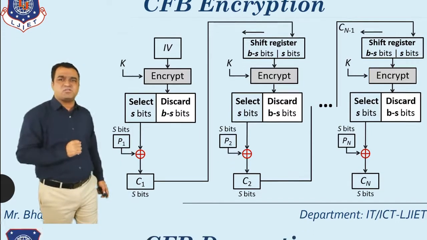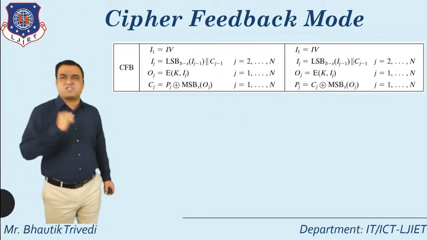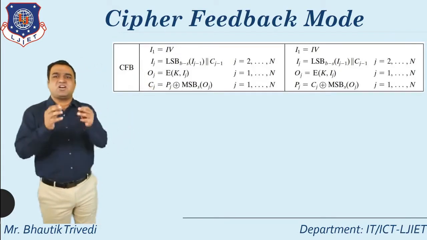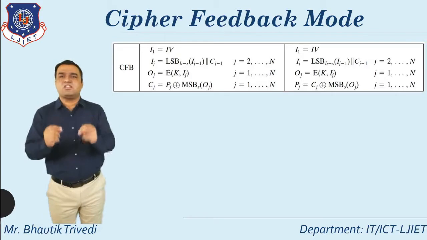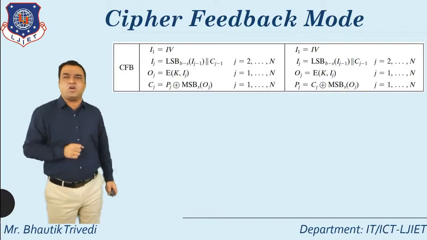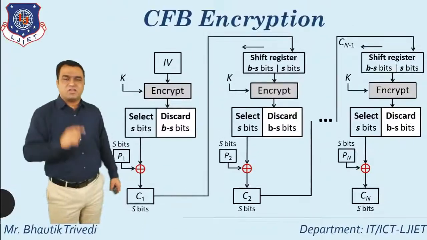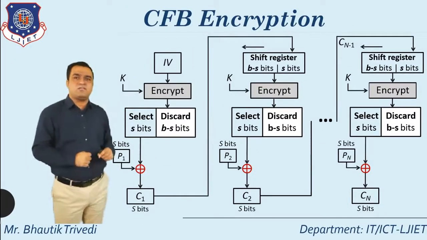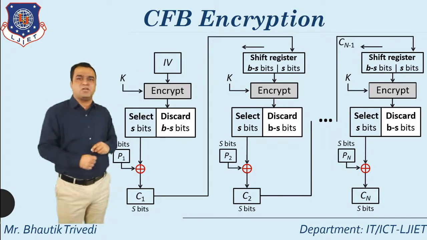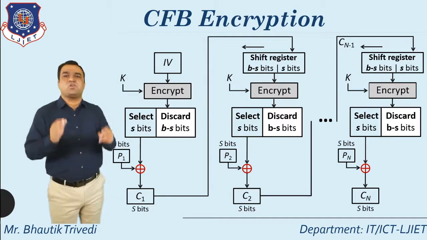How is the calculation done? Just see, this is the decryption. Here, this is the first one in CFB: I1 is equal to IB. It means whenever you select the first input, that can be considered as an initialization vector. After that, you take I1 equal to IB, and this input is directly passed to the encryption algorithm with the key, and whatever you generate here is known as the output.